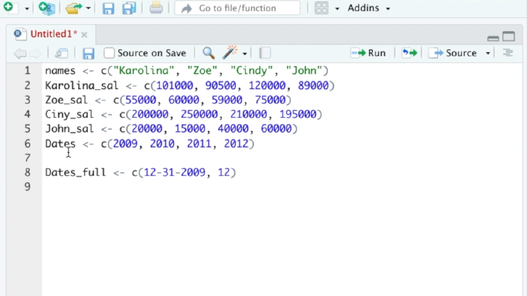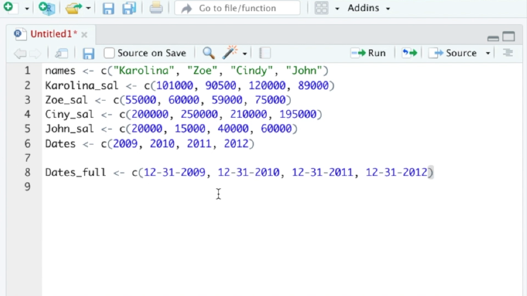Remember, it's the US convention where the month comes first, the date comes second, and the year comes third. Our second date will be December 31st, 2010. Our third date will be December 31st, 2011. That was a typo. And the fourth date will be December 31st, 2012.